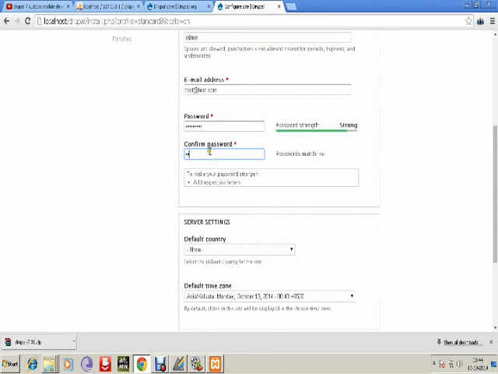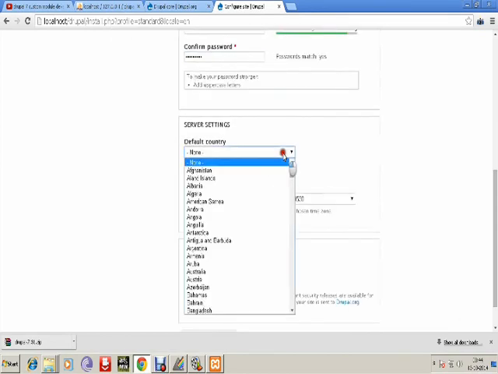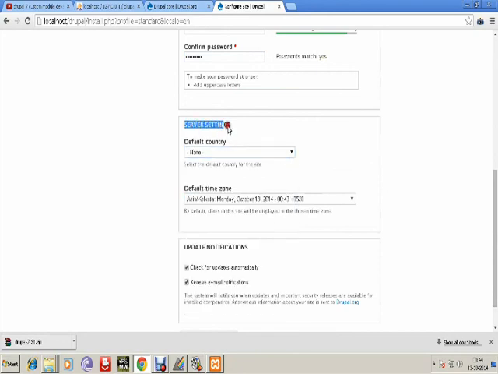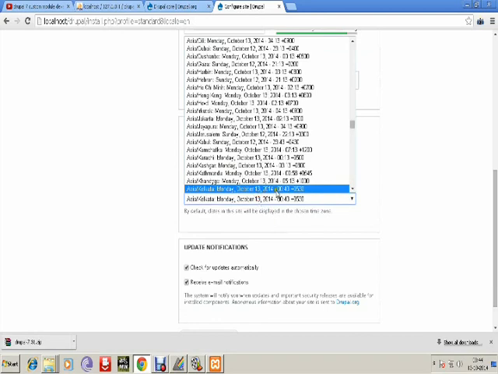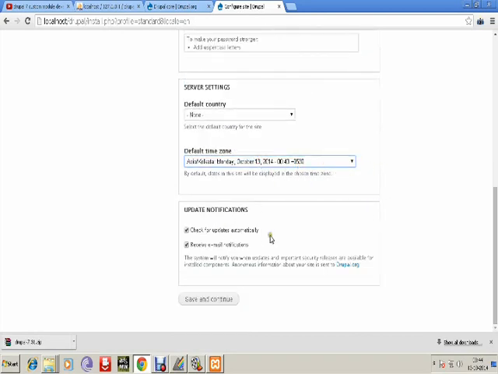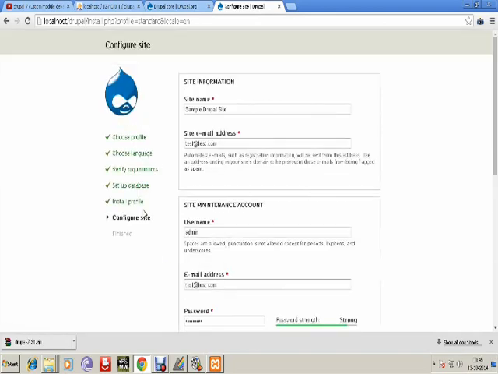We need to create the site manager username and password. I create admin as the username, and then the password is given. The other settings are not necessary, we can change them in future by logging into our admin panel. So I leave them as they are, and the default time zone is already selected.